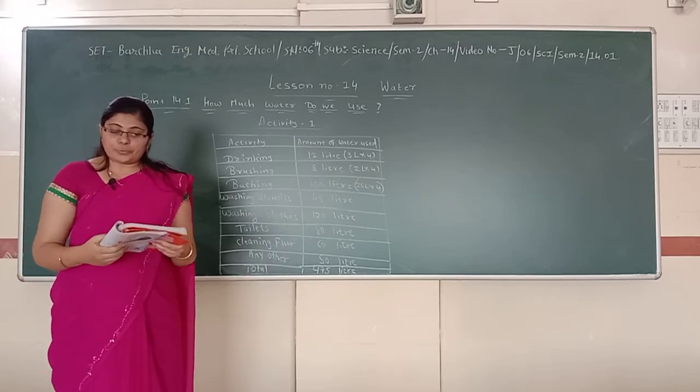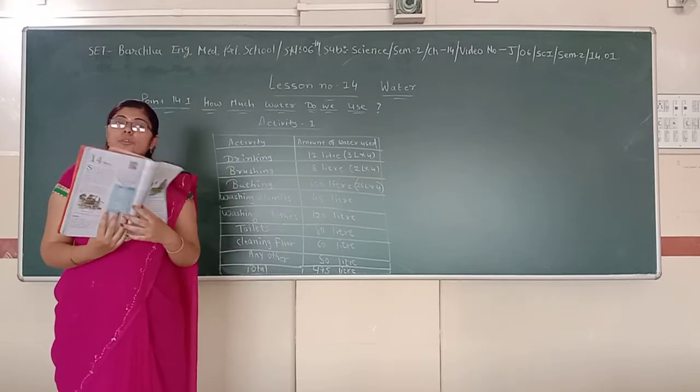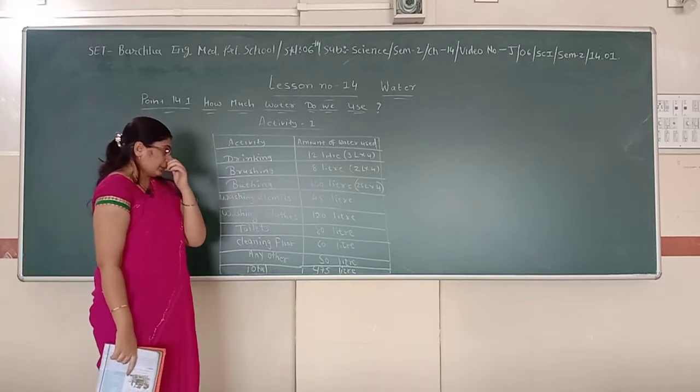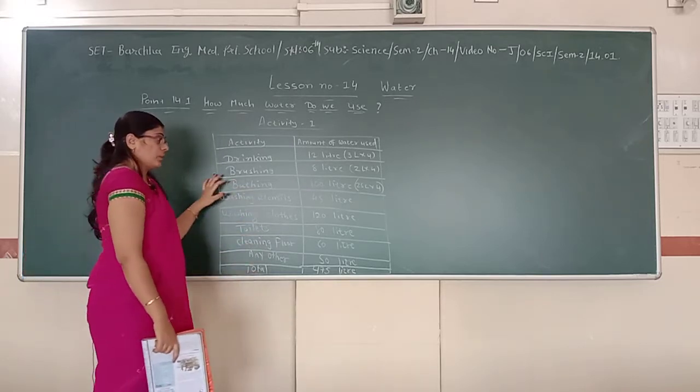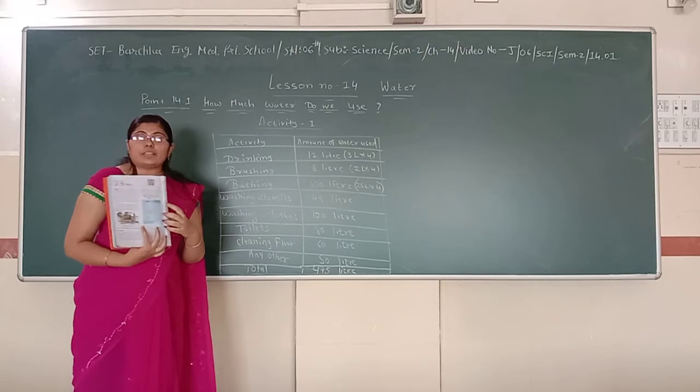So here table 14.1 is given. This is similar to the one in your book. If you cannot see it clearly from the board, you don't need to worry, because this data is also available in your book.